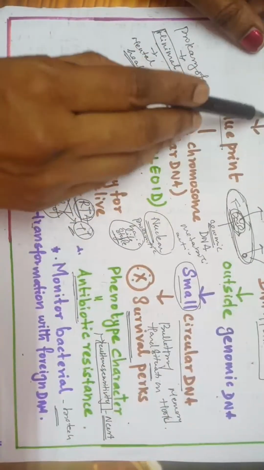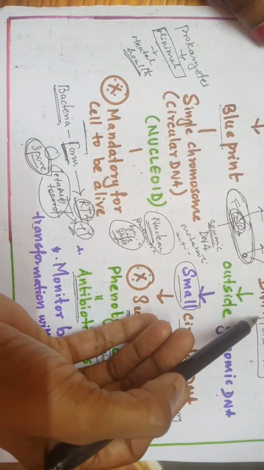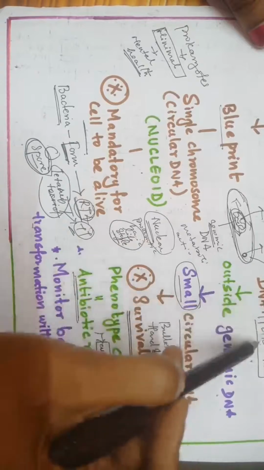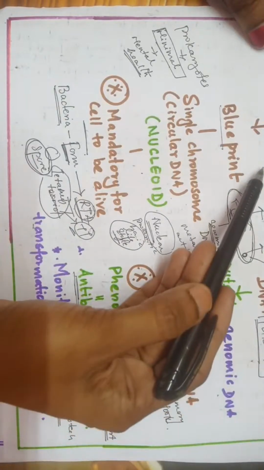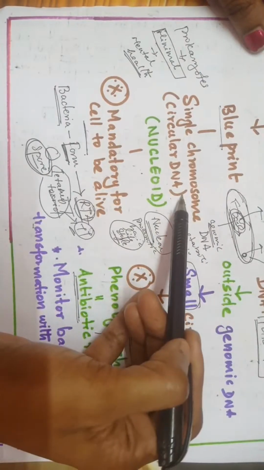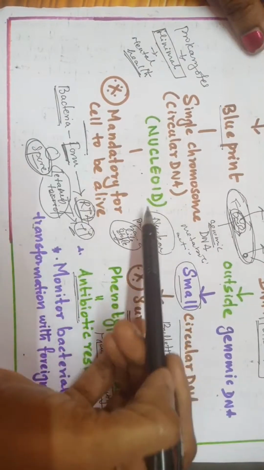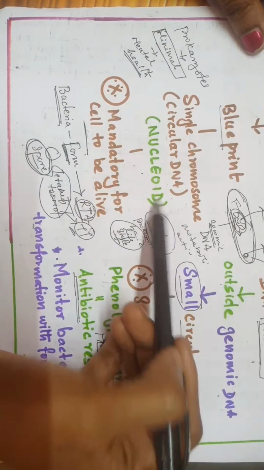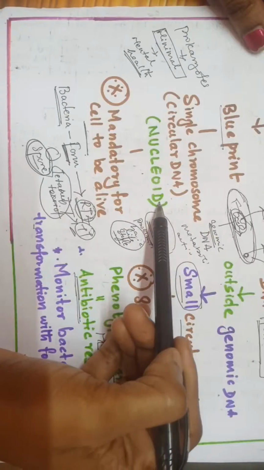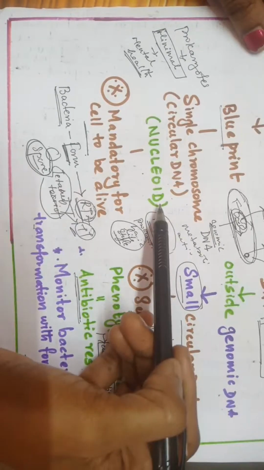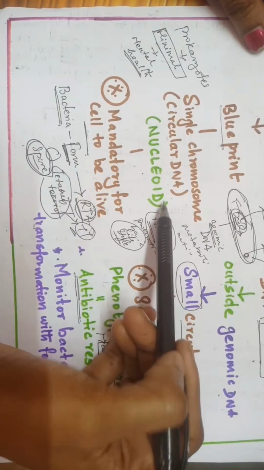Next we saw about genomic DNA versus extra chromosomal DNA. What is the other name for extra chromosomal DNA? Plasmid. Genomic DNA is the one which carries the blueprint of the cell. It is a single chromosome circular DNA, and the region where the genomic DNA is present, you call it as nucleoid. This is seen in the prokaryotic cell. Plasmids are characteristic of prokaryotic cell, particularly a bacterial cell.